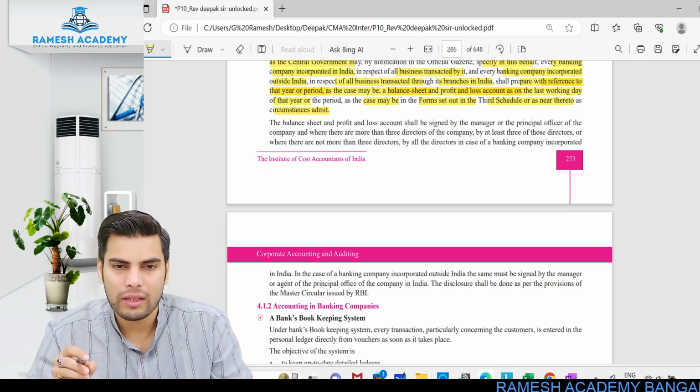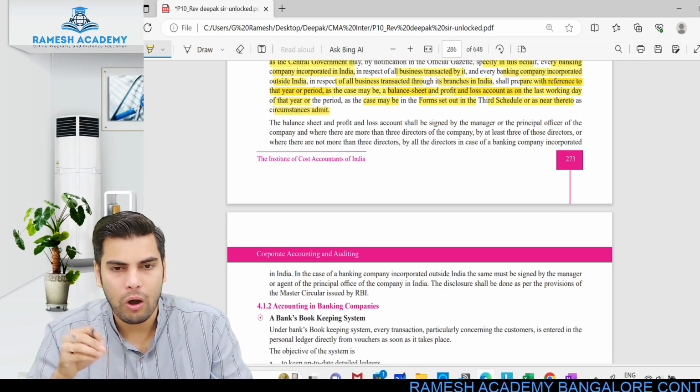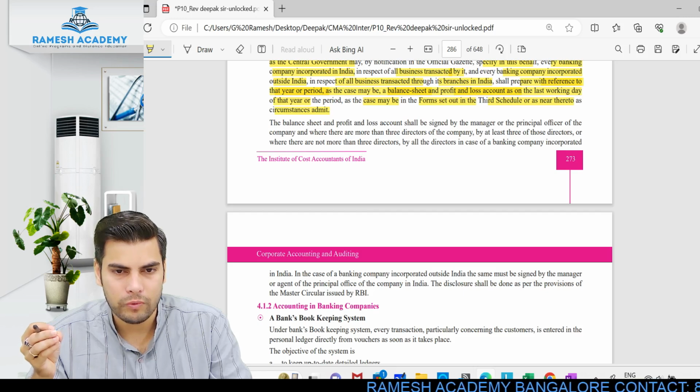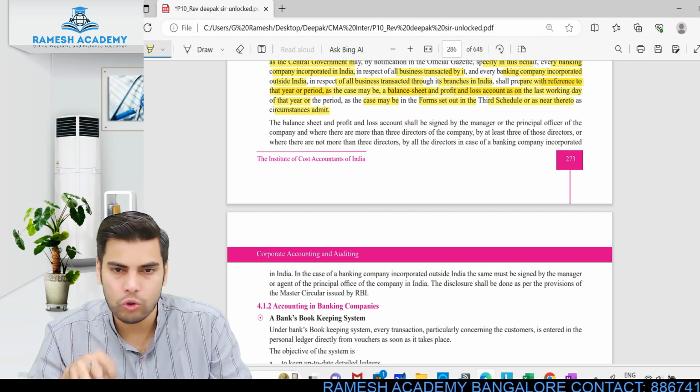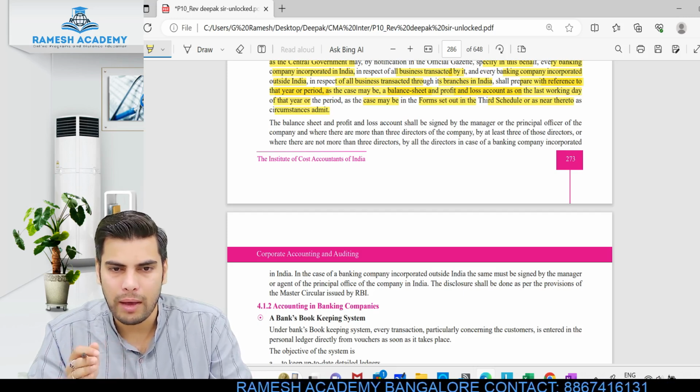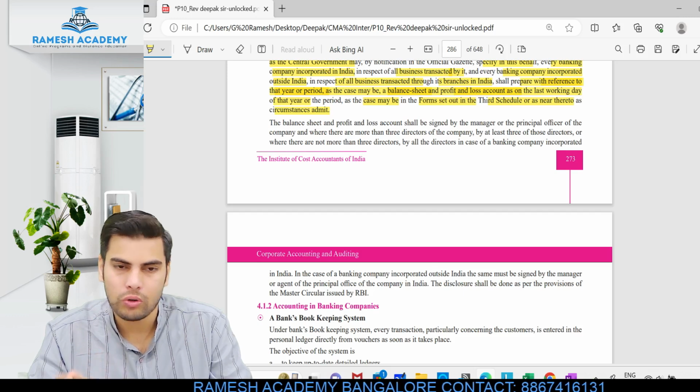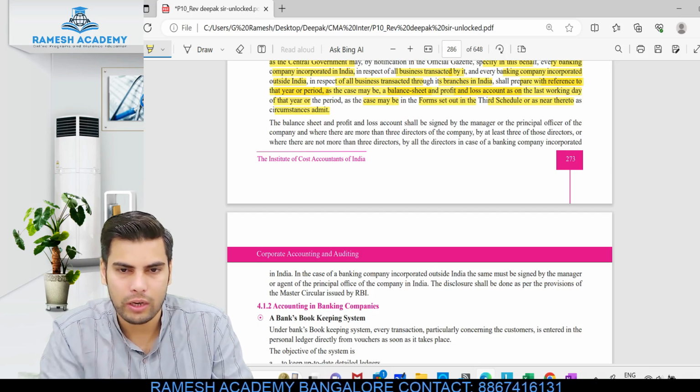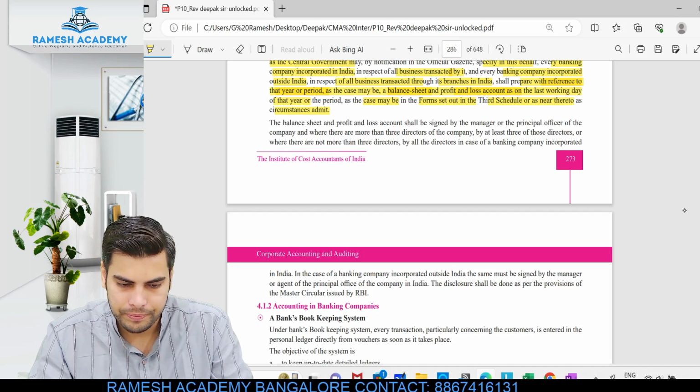So basically, every banking company incorporated in India, or any foreign banking company which has branches in India, those branches will have to prepare the financial statements, that is the P&L account and balance sheet, as per this third schedule of the Banking Regulation Act. We'll be talking about the format later.